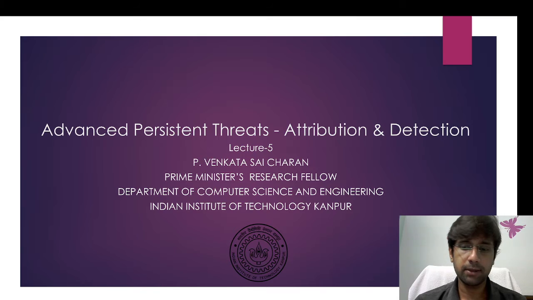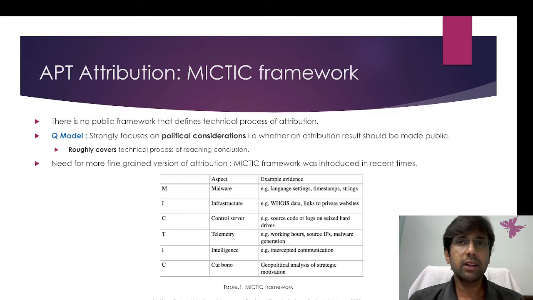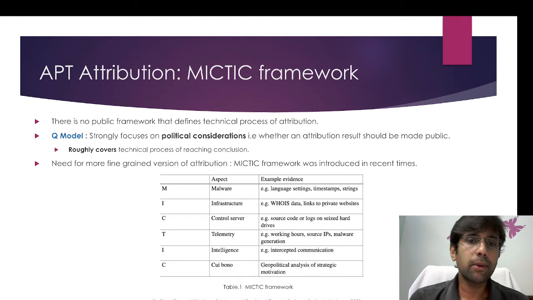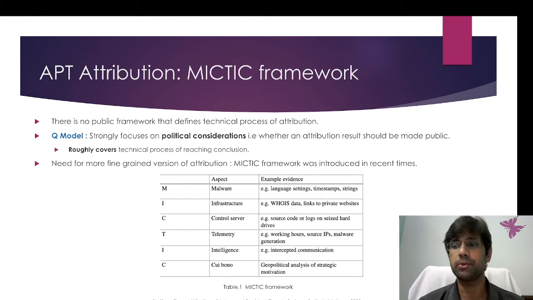So let's get started. Previously we have seen a couple of frameworks, a couple of APT attribution methods that are available in the market, and various security firms follow different techniques for APT attribution. But the problem is that there are no publicly available frameworks which define the technical process of APT attribution.